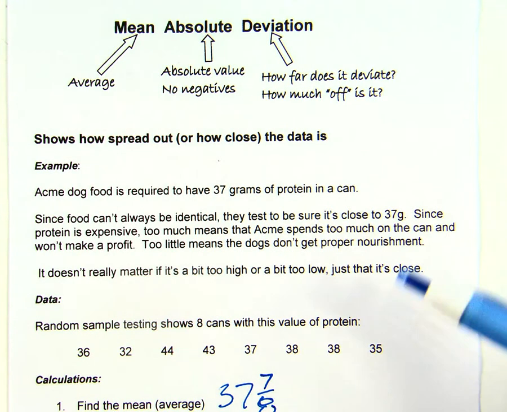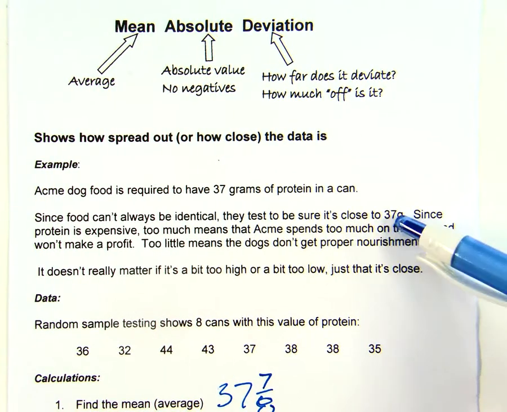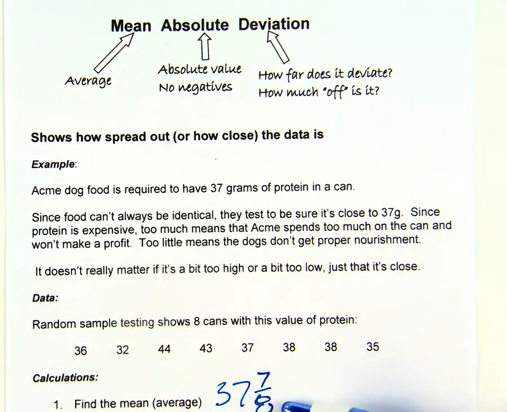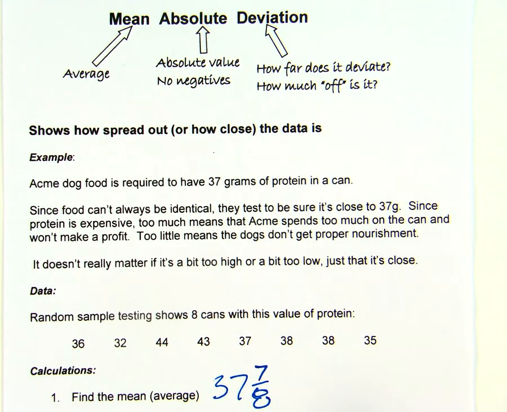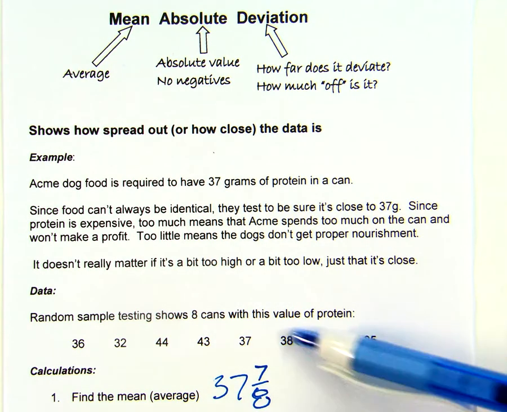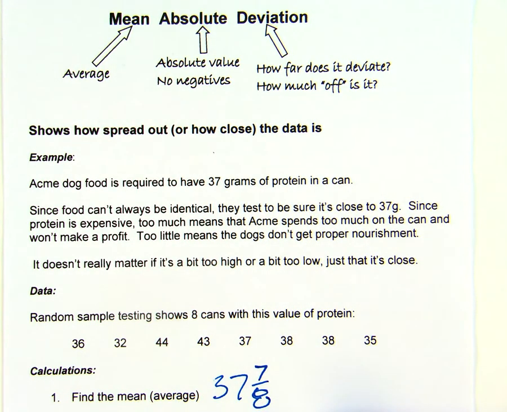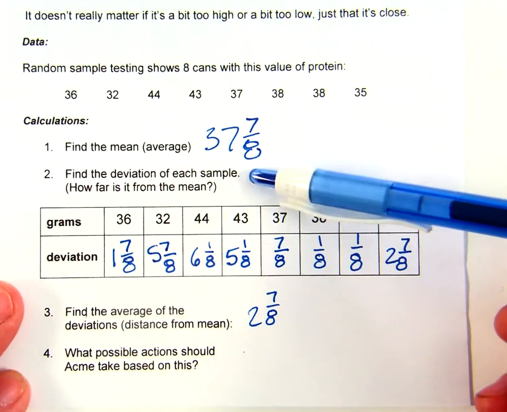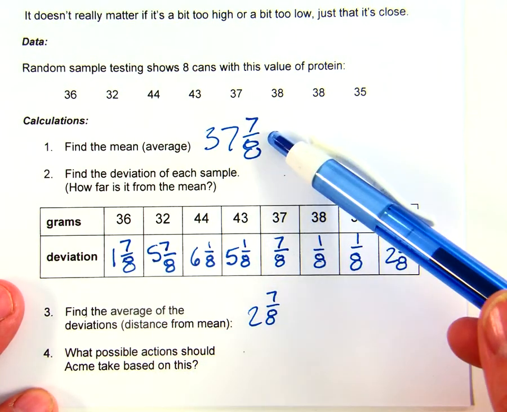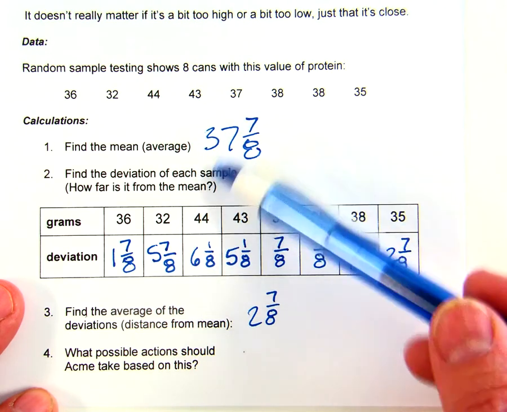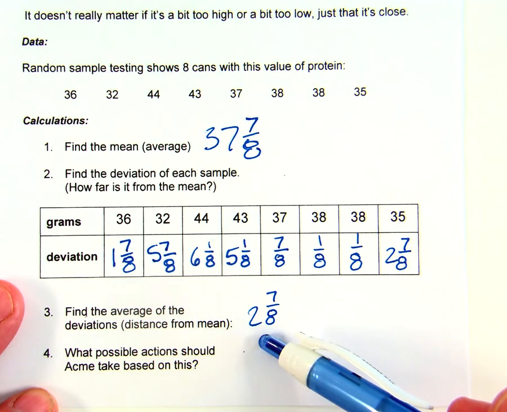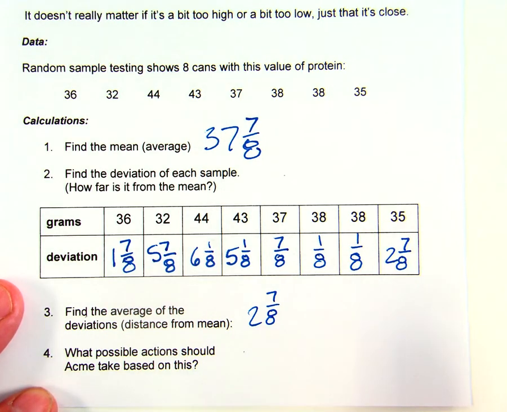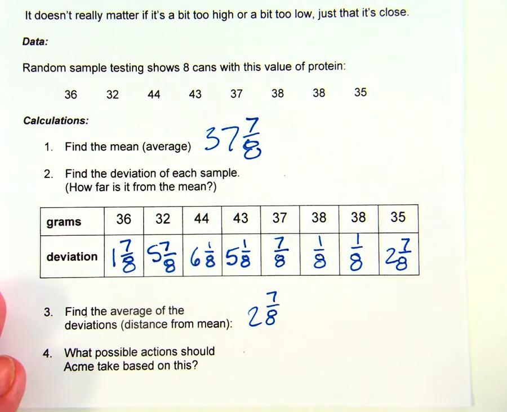Again, there's a different type of calculation that you would do based on how close it is to what you want as opposed to how close it is to the average, which probably is a better one for the dog food. But this does tell us how spread out the data is. What it tells us is the data is 2 7/8 different from the mean. It gives us one number that we can use as a notion of how spread out it is, and relative to what we're doing, that'll tell us whether it's appropriate to have something that's spread out.